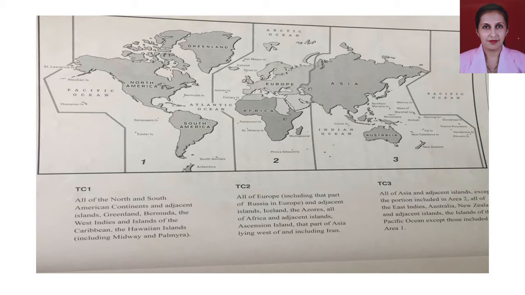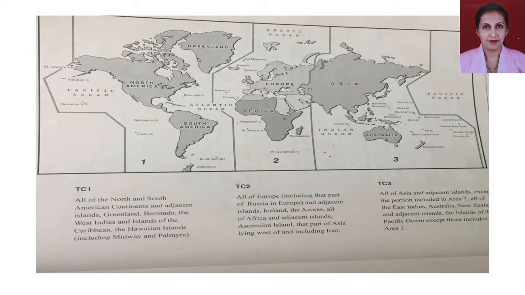TC1 area. Similarly, in the number 2 column in the map, it is the TC2 area. All of Europe, including that part of Russia in Europe and adjacent islands, Iceland, the Azores, all of Africa and adjacent islands, Ascension Island, that part of Asia lying west of and including Iran. So as you can see in the map, the left side of the European continent, the Middle East, the African continent, and on the top the Arctic Ocean and a part of Atlantic Ocean on the left hand side comes